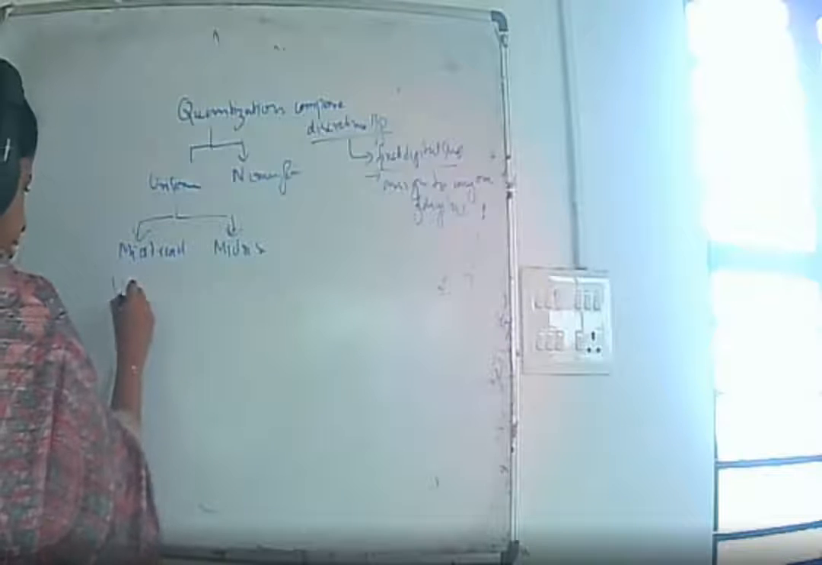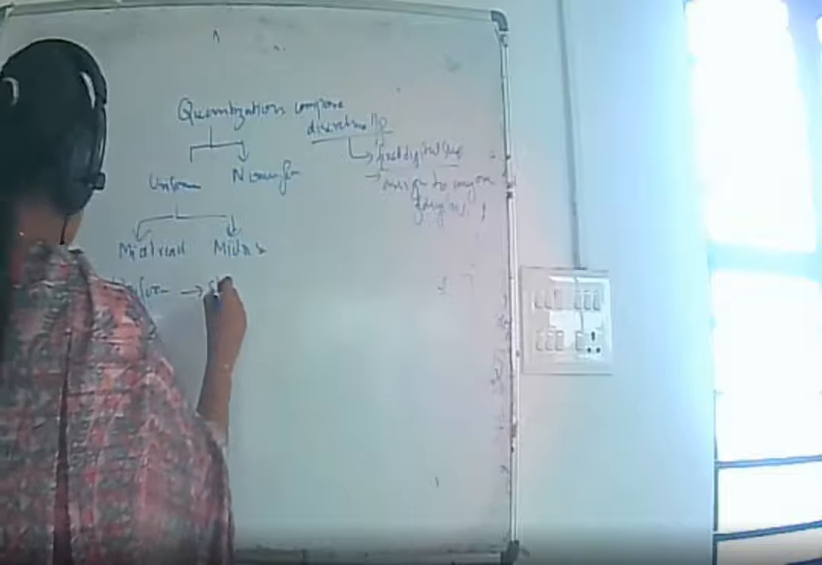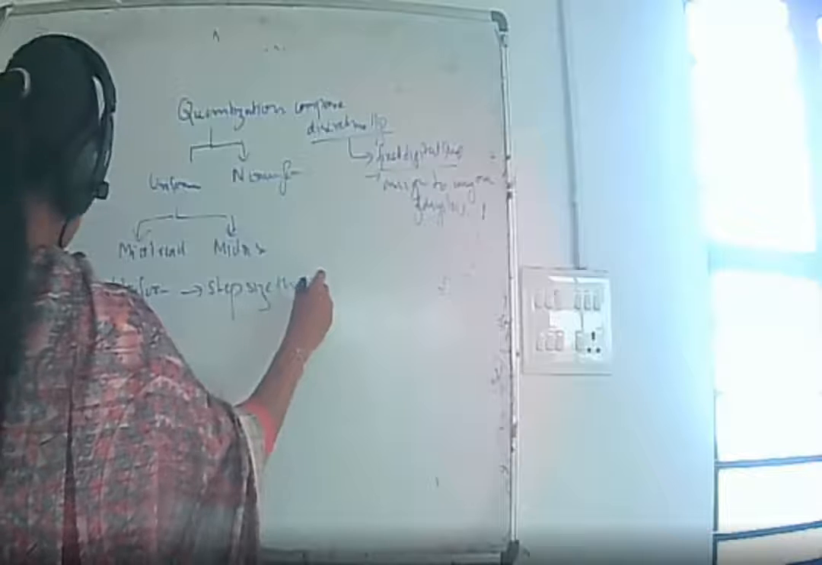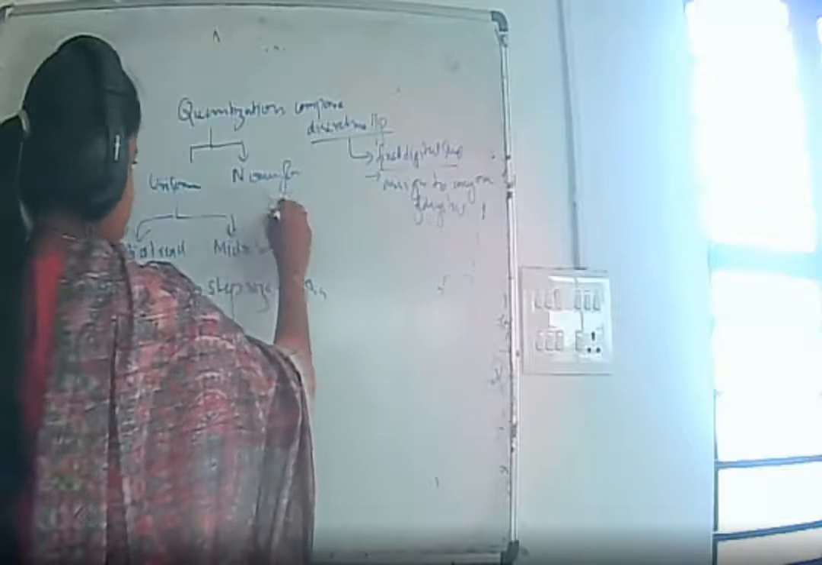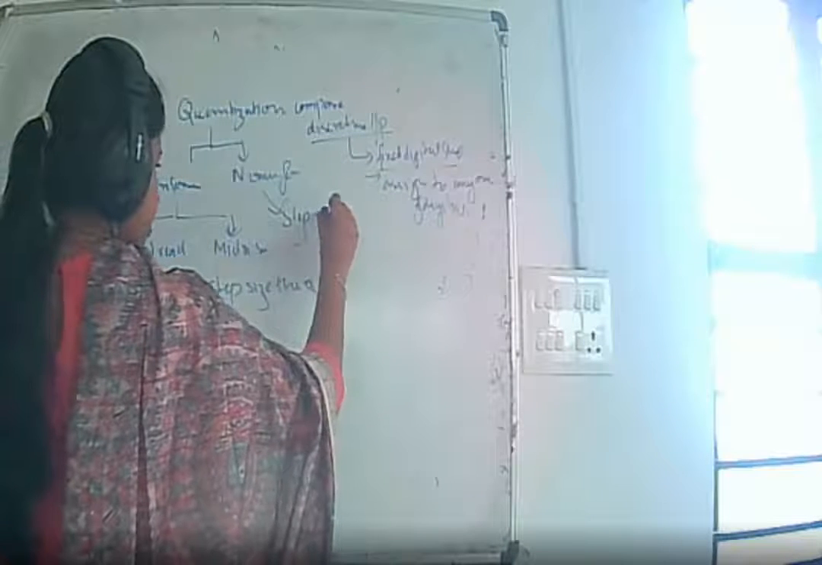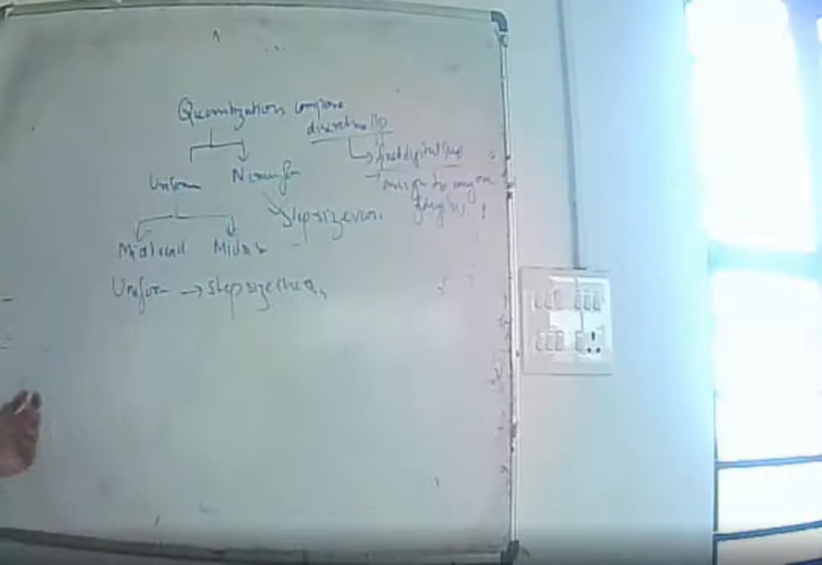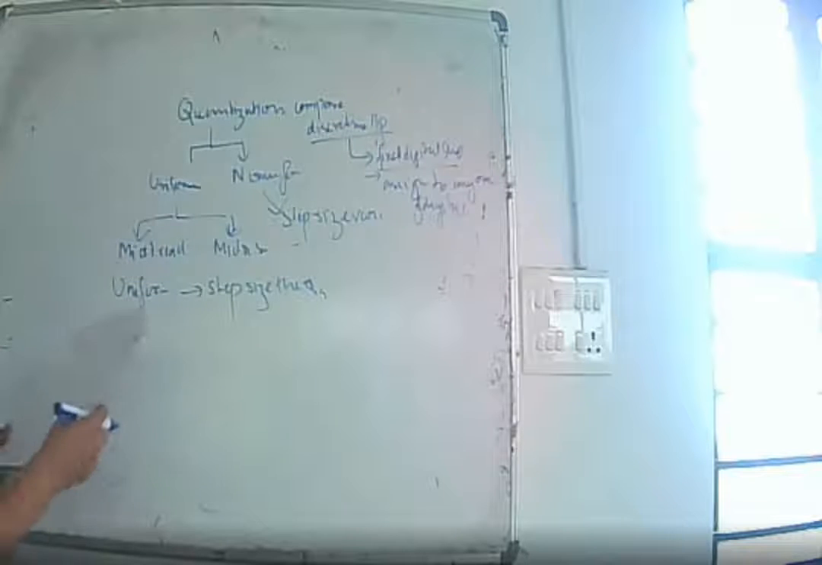And talking about the uniform quantization, here the step size remains the same. And in non-uniform quantization, step size varies. This is the difference between uniform and non-uniform quantization. In uniform, step size remains the same.